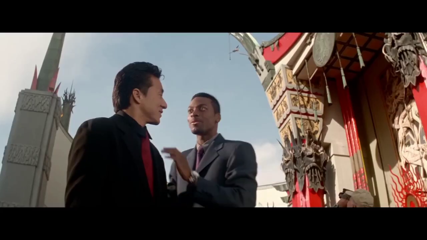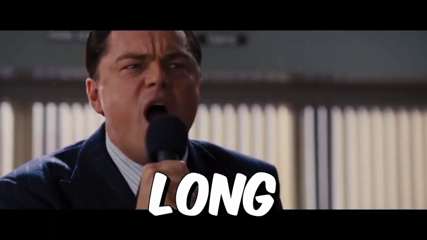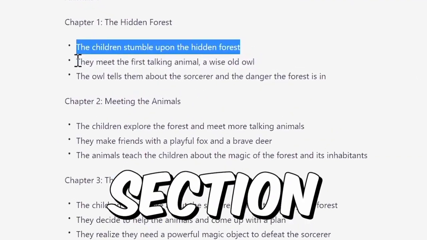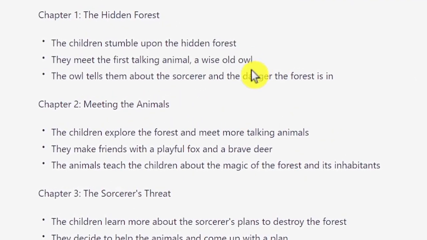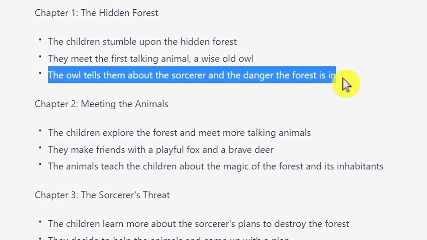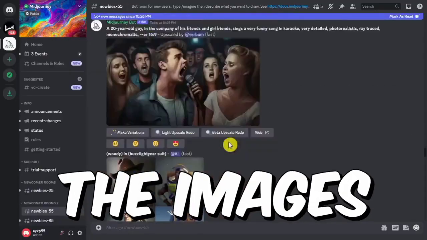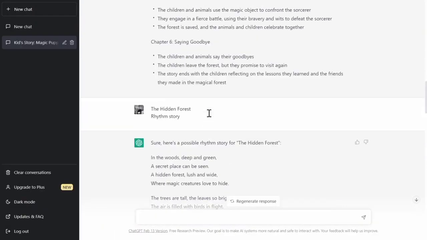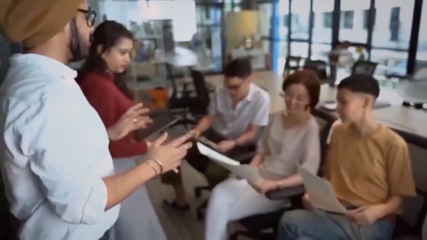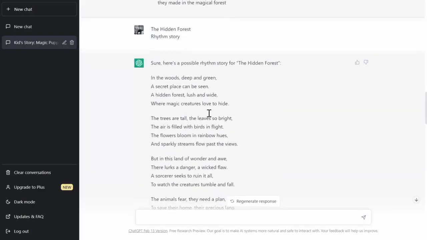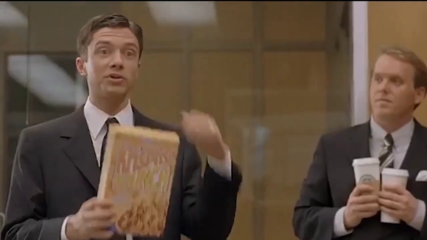And you guys get the idea. I don't want to do each image or the video will be too long. So, start section by section and generate the images based on the story topic. So, now that you know how to generate the images and the text for your book, the last step now is I'm going to show you how to combine the generated text and the generated images to generate a professional looking storybook.